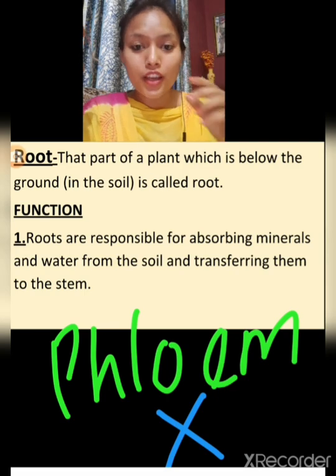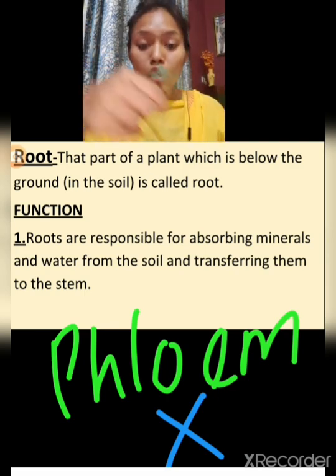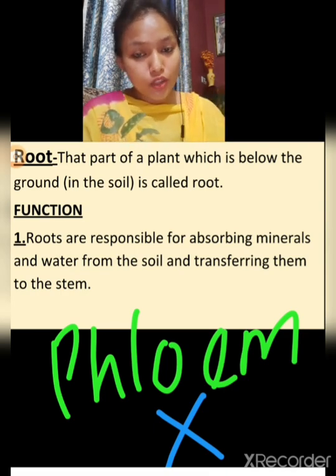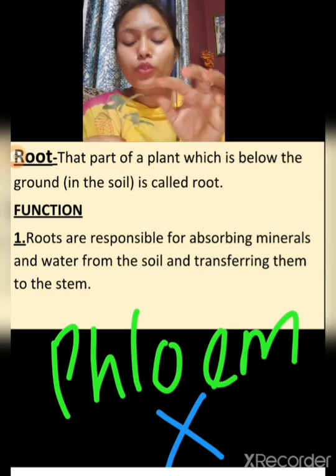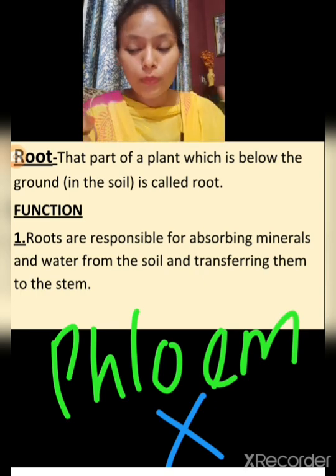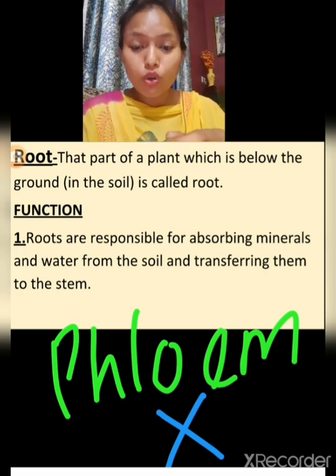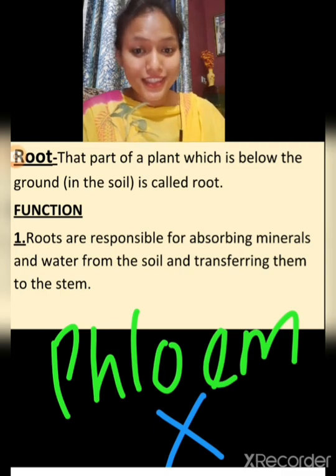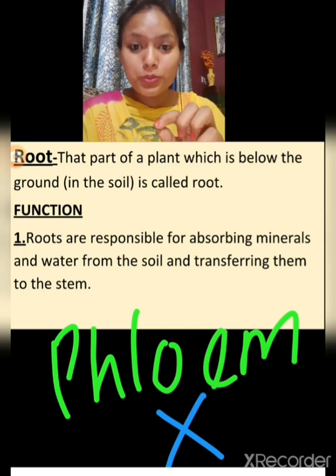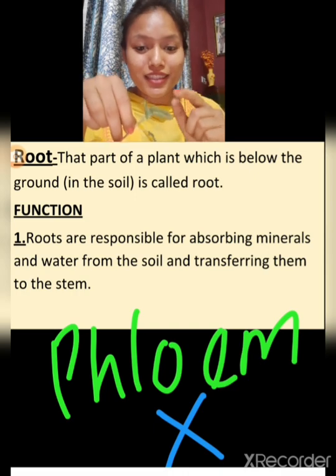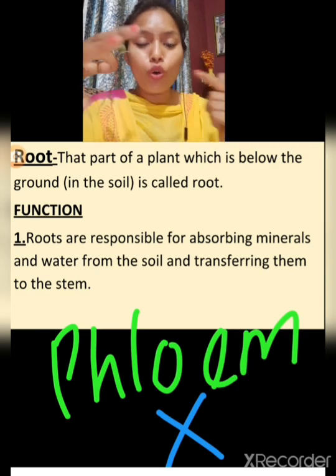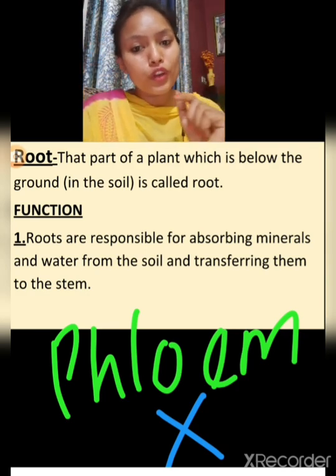Phloem transports food from leaves, because who prepares the food in plants? Leaves prepare food in the plant. So from where will the food be transported? Food will be transported from leaves to all parts of the plant. Leaves are also called the kitchen of the plant. As in our house we prepare food in the kitchen, similarly in the plant food is prepared in the leaves. So the plant's kitchen is in its leaves. Okay, so from leaves the food is transported to all parts of the plant with the help of phloem.